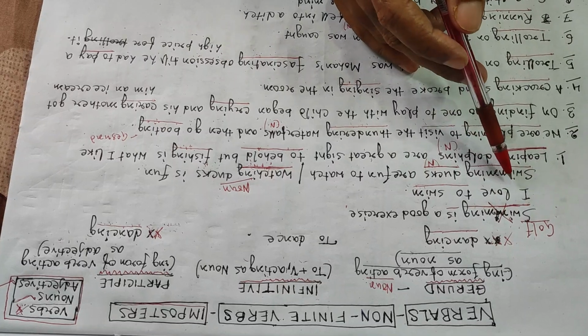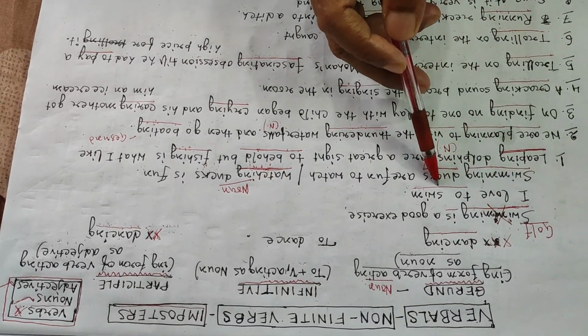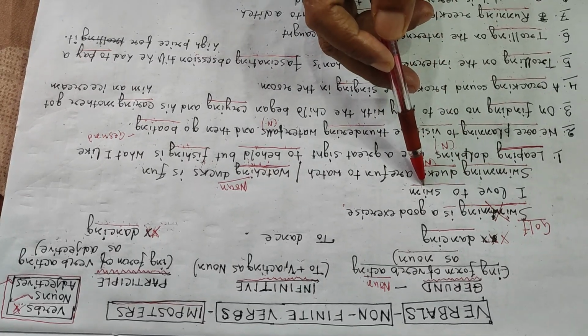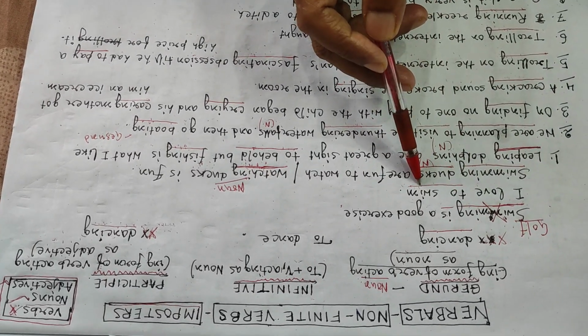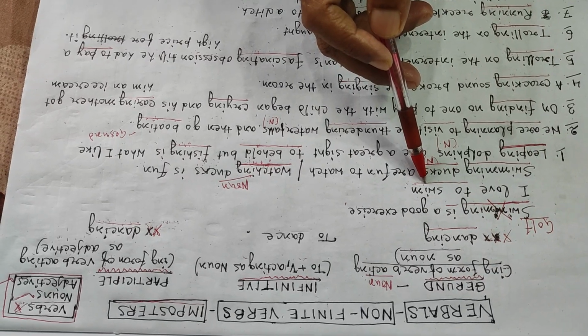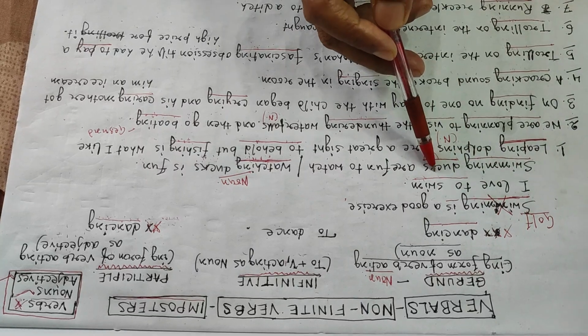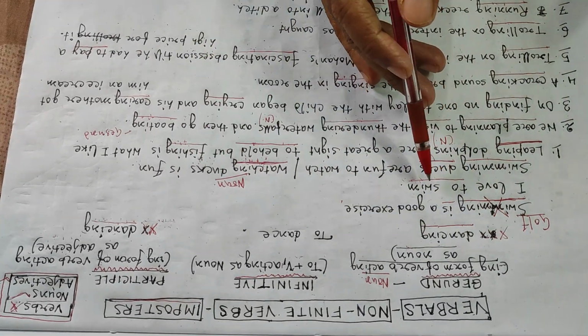Suppose I say, I love swimming. In place of "to swim", I can say, I love swimming. In that case, the infinitive can be replaced by the gerund because both are nouns.